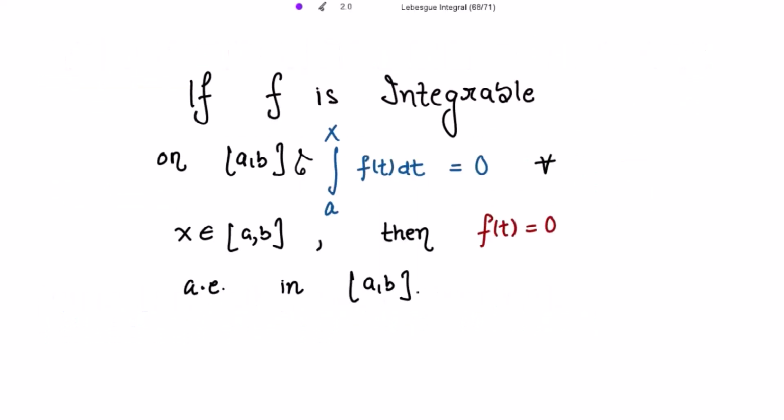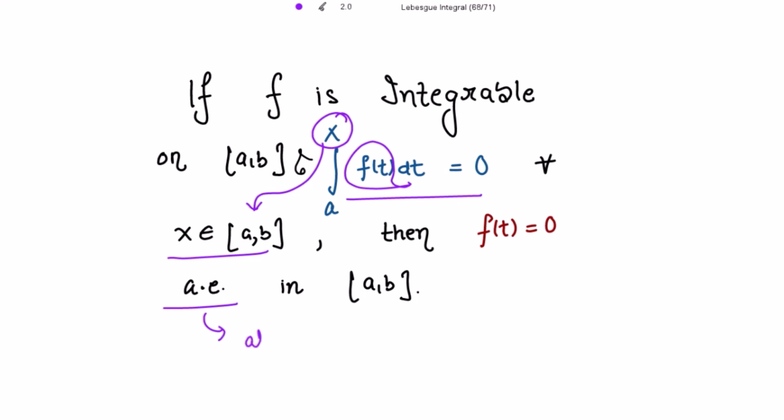If f is integrable on the closed interval [a,b] and the integral from a to x of f(t) dt is equal to 0 for all x belonging to this closed interval [a,b], then f(t) is equal to 0 for all x in [a,b]. This we need to show almost everywhere. This a.e. means almost everywhere in this closed interval [a,b], right?